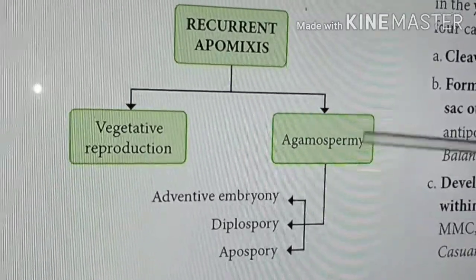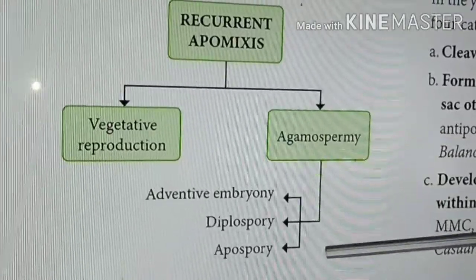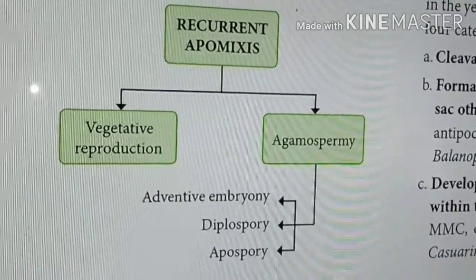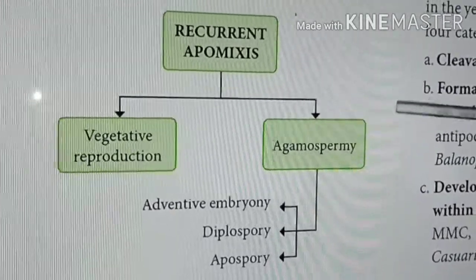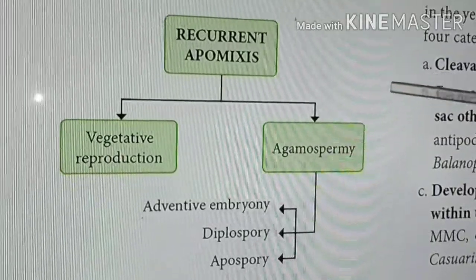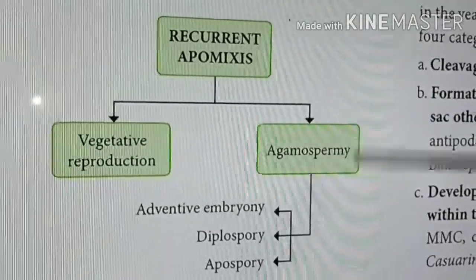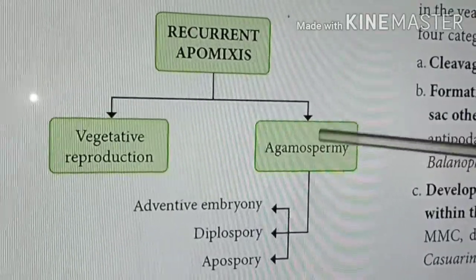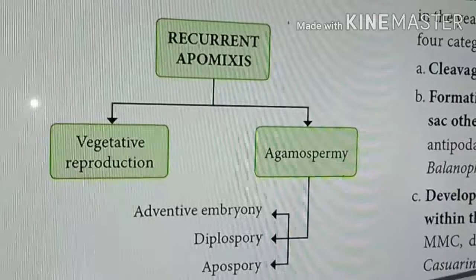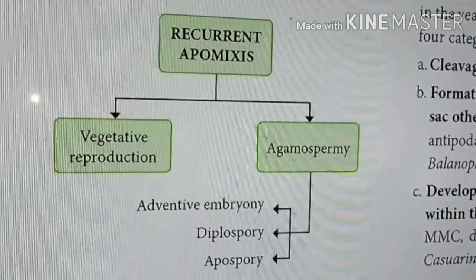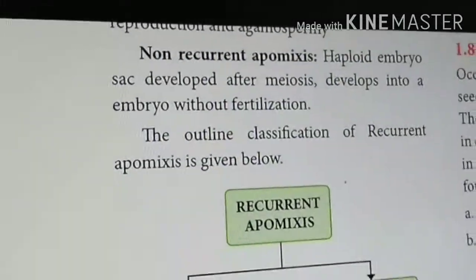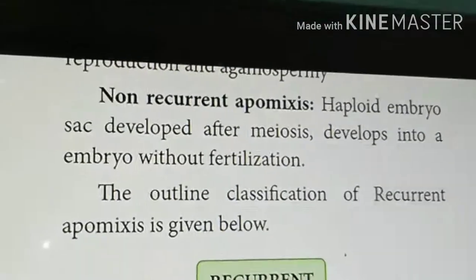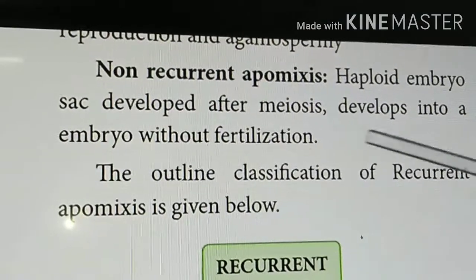After embryo sac formation, the egg cell, synergids, polar nuclei and antipodals are all formed, but there is no fusion of male and female gametes. Such an embryo is formed without fertilization, but meiosis takes place. In recurrent apomixis there is no meiosis, no fertilization, no zygote. But in non-recurrent apomixis, meiosis takes place and the cells produce an embryo without fertilization.